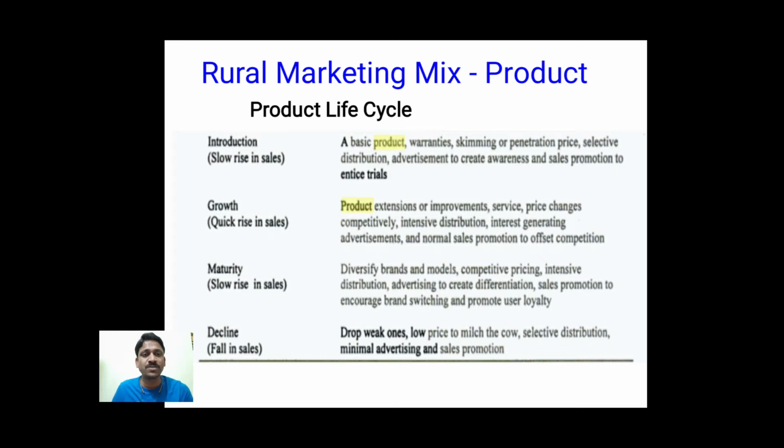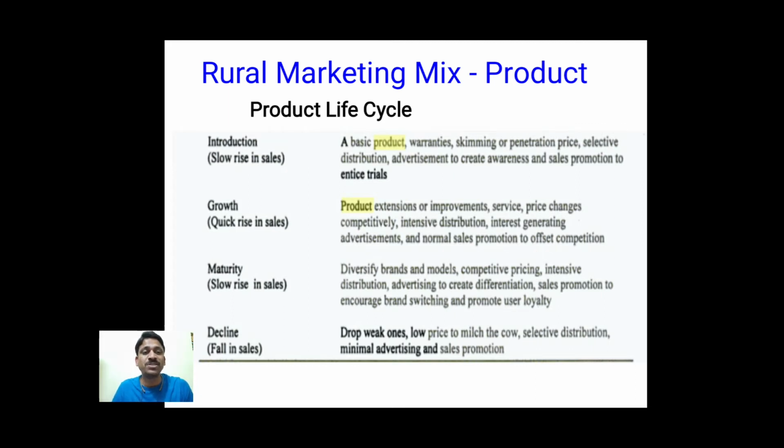In the last stage we distributed selectively. Here at this time, as we can see, there is a lot of increase in demand, so we have to distribute to all the market at the same time, or else a competitor may enter and cover the market.